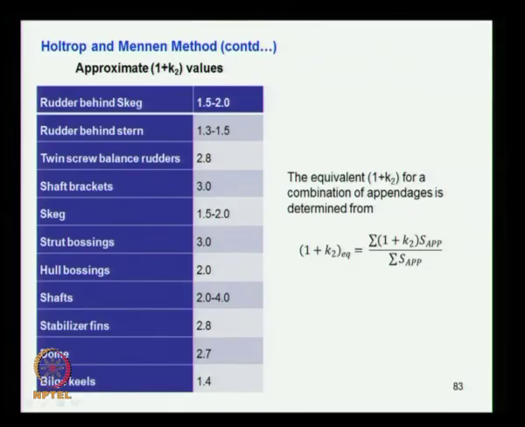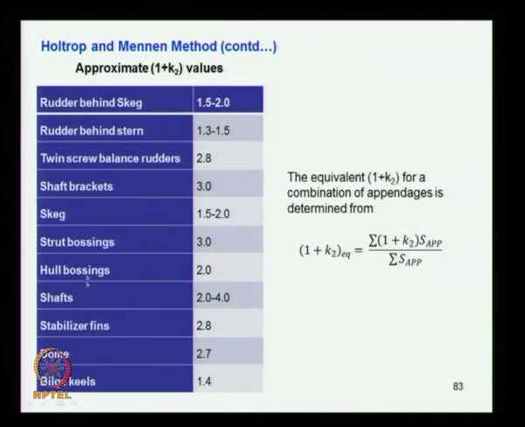If you put it at the forward end, the disturbance will be less, so the clarity of the signals is better, and the dome also serves the purpose of a bulbous bow. So if you are using that, find out this value, then bilge keels this.